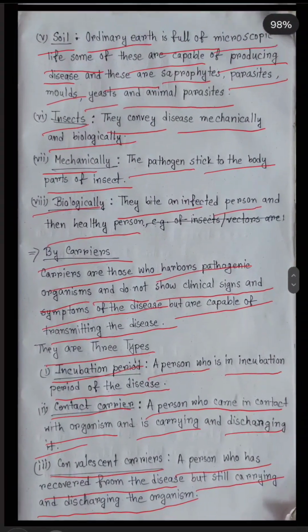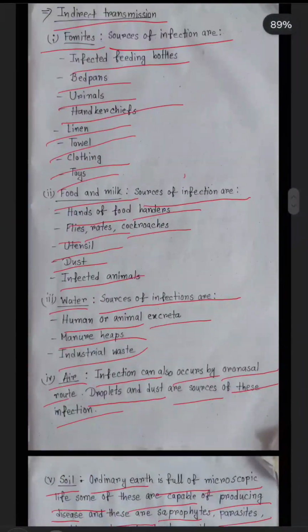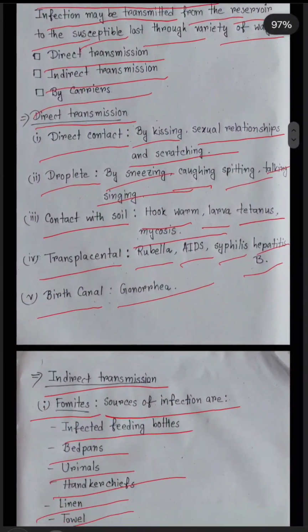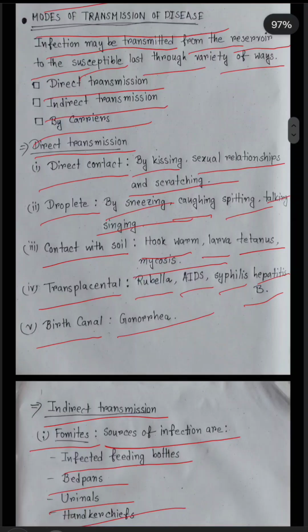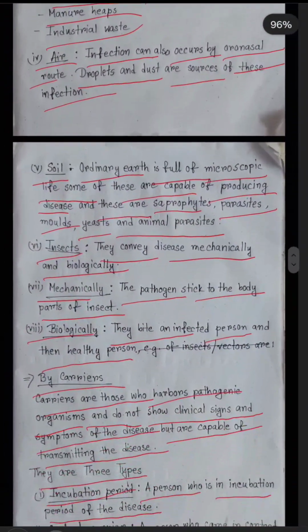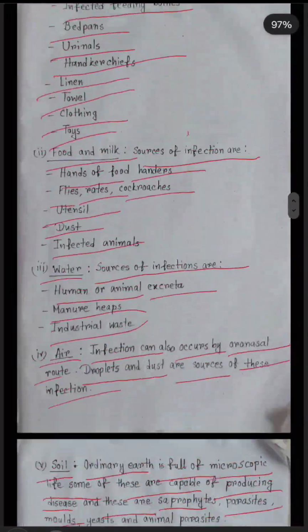This is the total content of infection and mode of transmission of the disease. Total 3 contents: first one is direct transmission, indirect transmission and by carrier, and that is the total content of 3 types of carriers of infection.